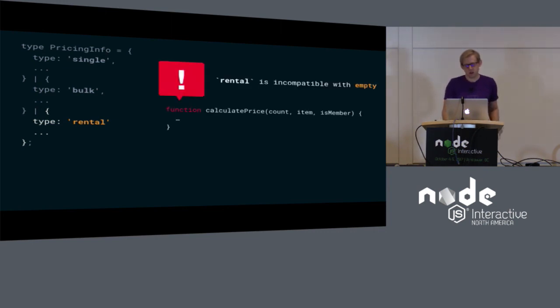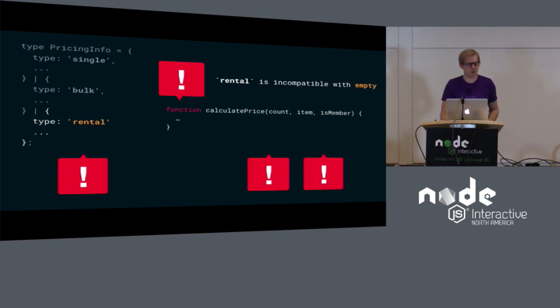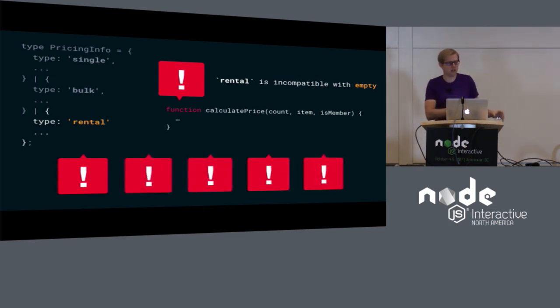And now we get errors. Looking at the calculate price function that we were working on before, we now see that, oh, we have to deal with this new case. And more importantly, we're going to get a lot of errors all across the code base everywhere we're accessing this object, because we've designed our system to be exhaustive.